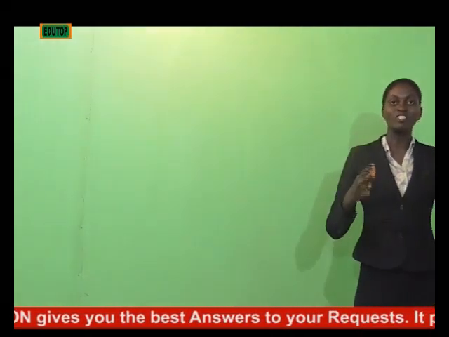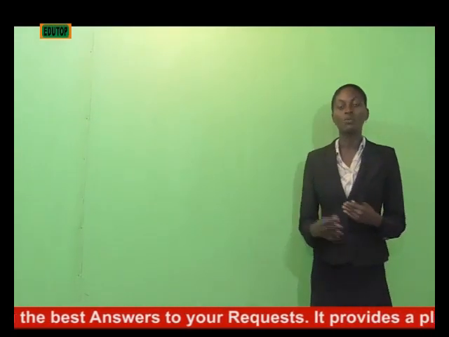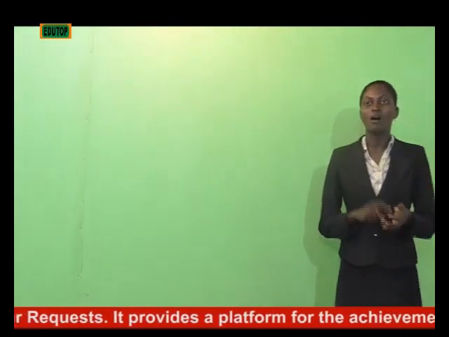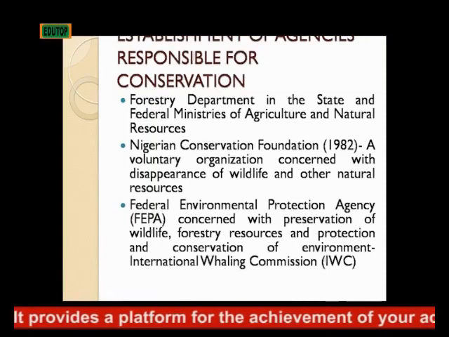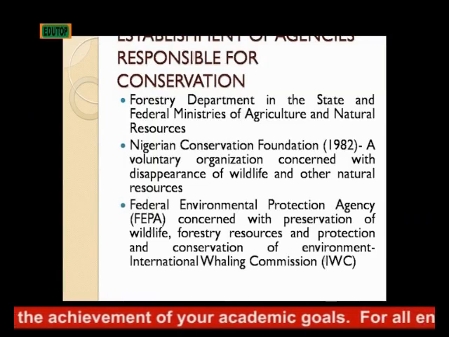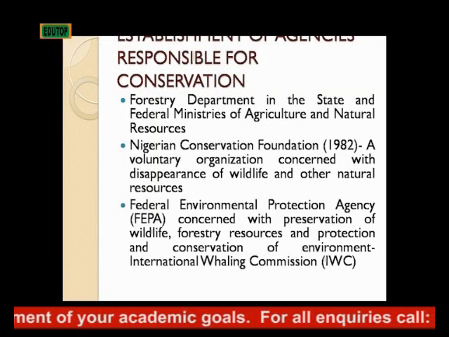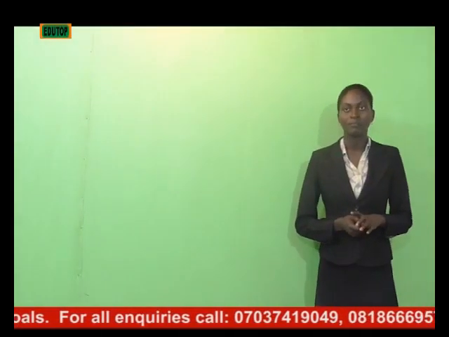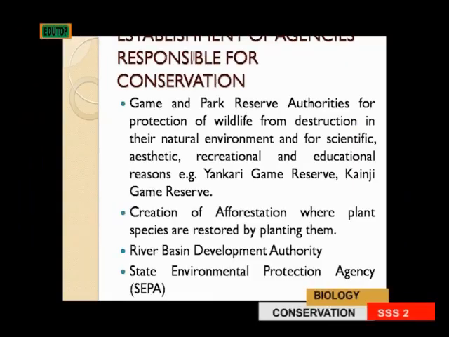So there is need for these agencies to put a check on the way people enter forests, cut down trees, and capture wildlife. Also, we have the Federal Environmental Protection Agency, that's FEPA, which is concerned with preservation of wildlife, forestry resources, and protection with conservation of environments under the International Whaling Commission, the IWC. Also, we have the Game and Park Reserve Authority for protection of wildlife from destruction in their natural environment for scientific, aesthetic, recreational, and educational reasons.